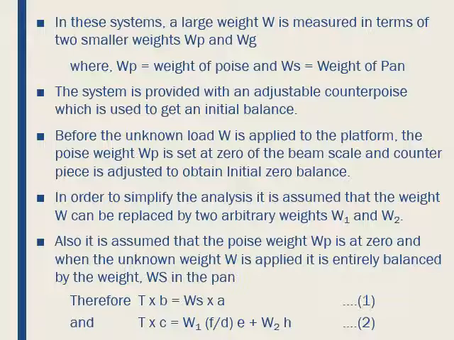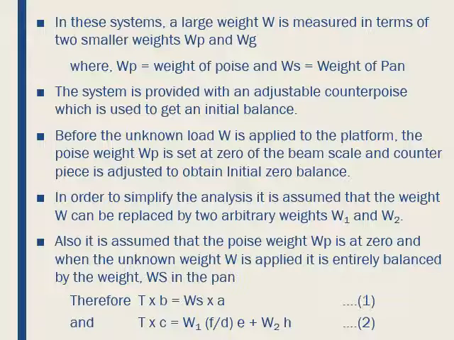In order to simplify the analysis, it is assumed that W can be replaced by two arbitrary weights W1 and W2. Further, it is also assumed that the poise weight WP is 0, and when the unknown weight W is applied, it is entirely balanced by the weight WS in the pan.